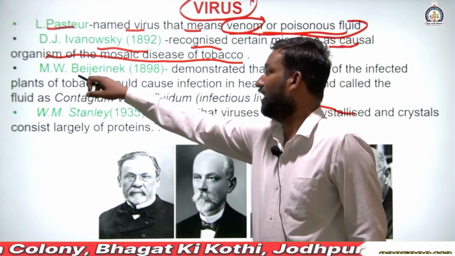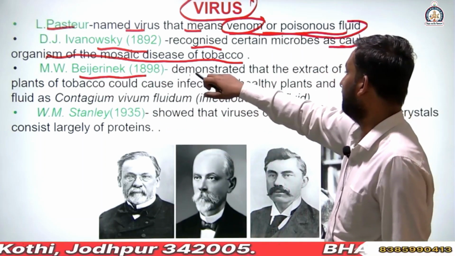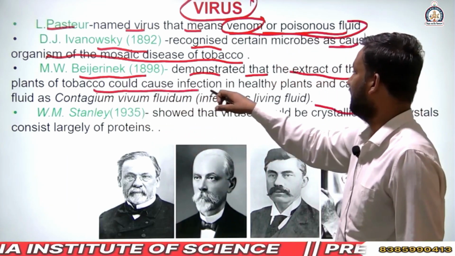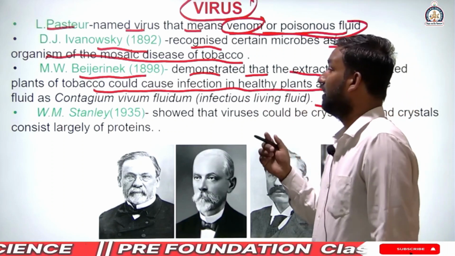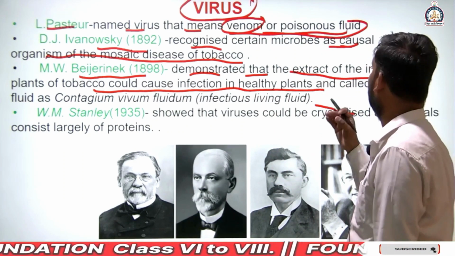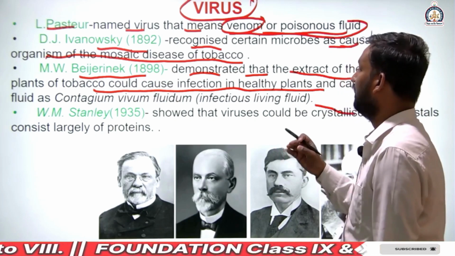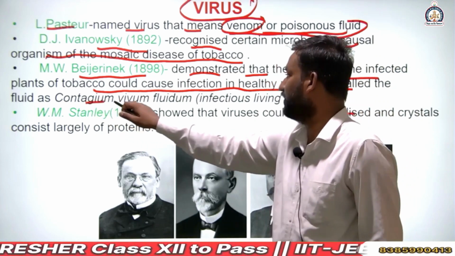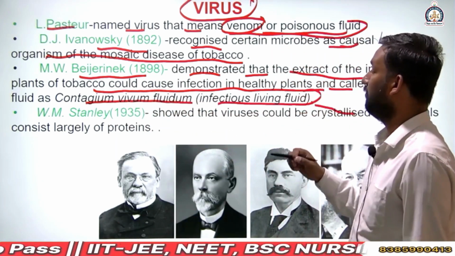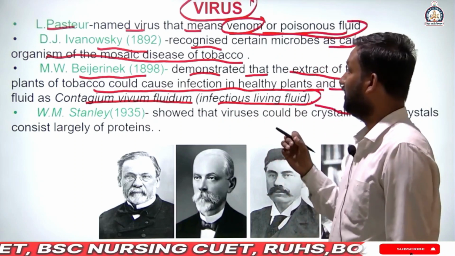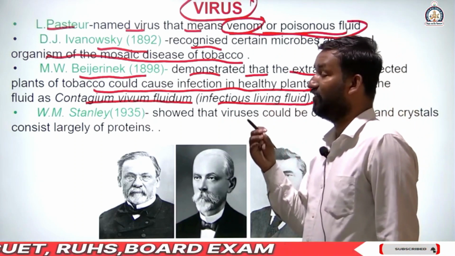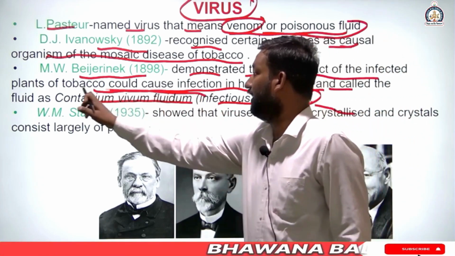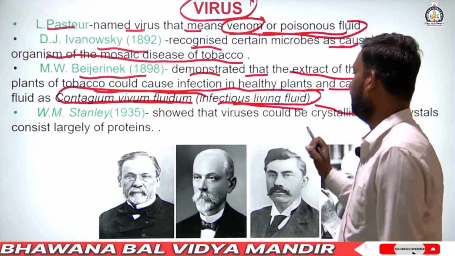Next, M.W. Beijerinck in 1898 demonstrated that the extract of the infected tobacco plant could cause infection in a healthy plant, and called the fluid contagium vivum fluidum, meaning infectious living fluid. If one plant is infected and another plant comes in contact with it, that plant will also be infected.